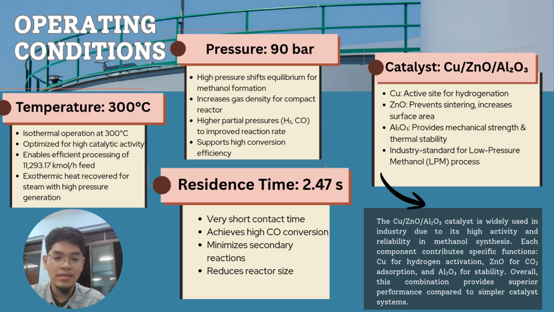For our catalyst, we use three catalysts, which are copper, zinc oxide, and aluminum oxide. Copper is used as the active site for hydrogenation. Zinc oxide is used to prevent sintering and increase surface area. Aluminum oxide provides mechanical strength and thermal stability. All three catalysts are industry standard for the low pressure methanol process.